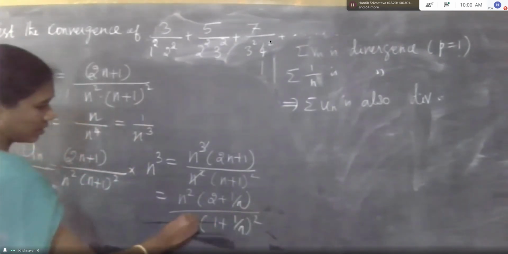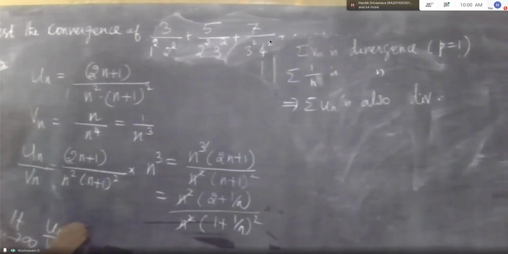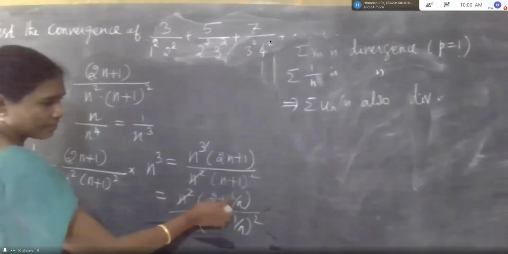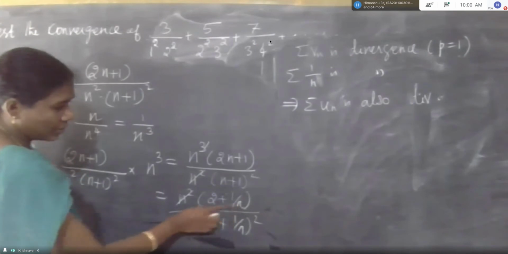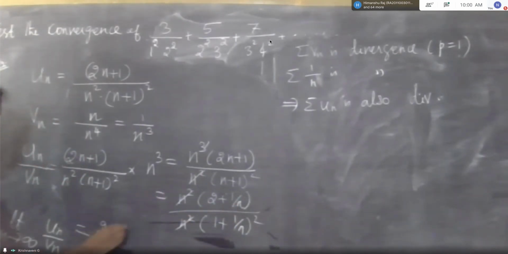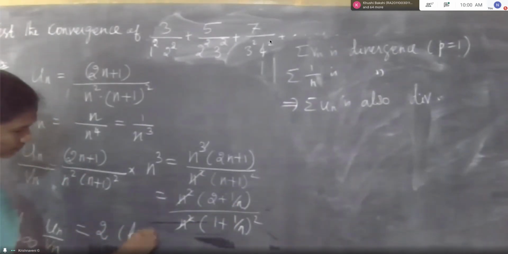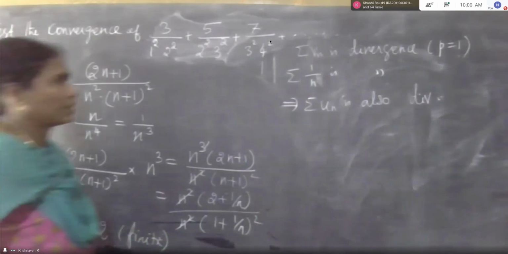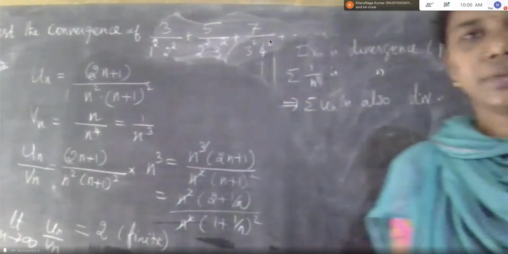Limit n tends to infinity, 1 by n is 0, so we get 2. Denominator 1 plus finite. Then check Vn.